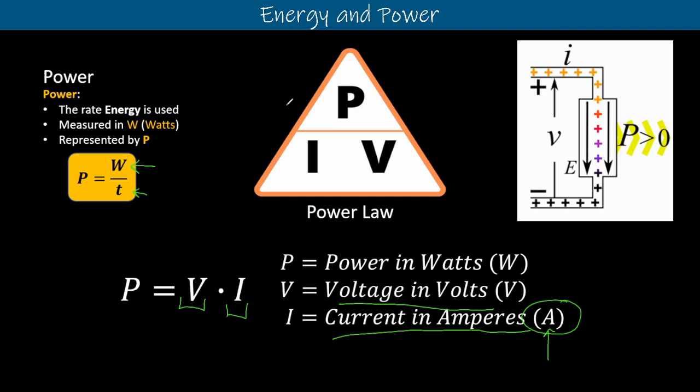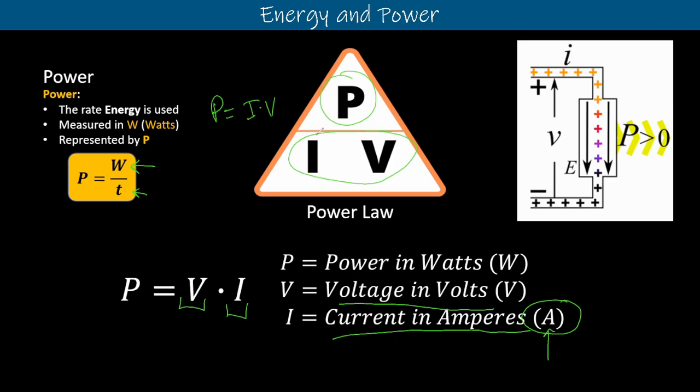This is our power triangle up here. So if we wanted to ever remember this equation here, we can use our power triangle. You can just put P on top, I and V on bottom, in any order on bottom there. And then from there, you can circle the equations that you want. So if you have the need for power and you have voltage and current, you can say power is equal to I times V. That's the power equation.